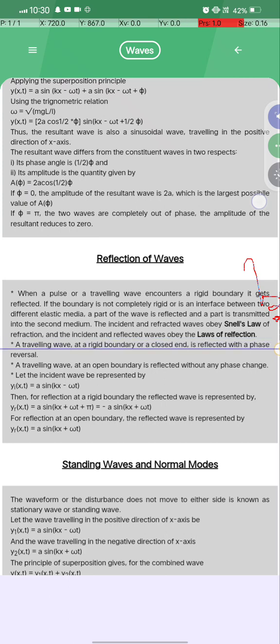The traveling wave at a rigid boundary or a closed end is reflected with phase reversal. The traveling wave at an open boundary is reflected without any phase change. Let an incident wave be represented by y1(x,t) = a sin(kx - omega t). Then for reflection at a rigid boundary, the reflected wave is represented by y_r(x,t) = a sin(kx + omega t + pi) = -a sin(kx + omega t). For reflection at an open boundary, the reflected wave is represented by y_r(x,t) = a sin(kx + omega t).